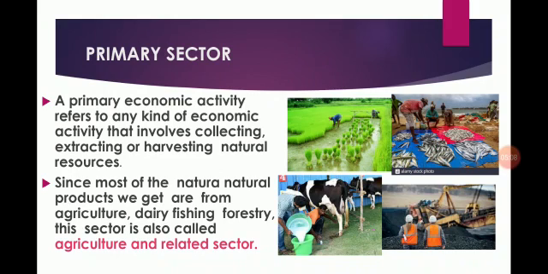Why is it called the primary sector? This is because it forms the base for all other products that we subsequently make. Since most of the natural products we get are from agriculture, dairy, fishing, forestry, this sector is also called the agriculture and related sector. So students, it is one of the economic activities.